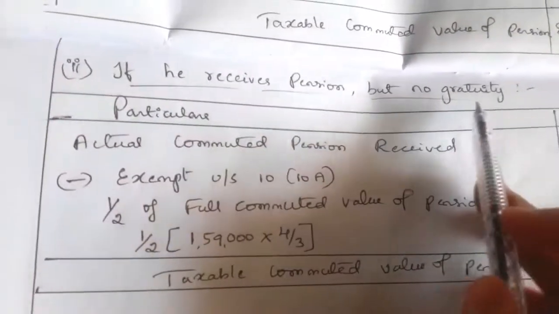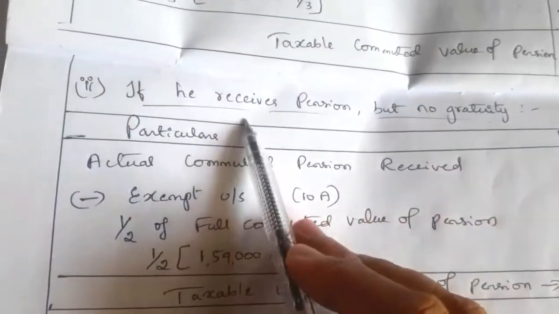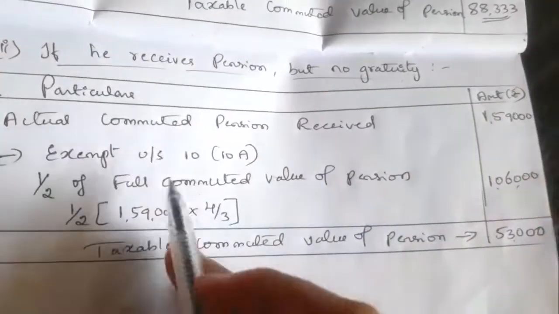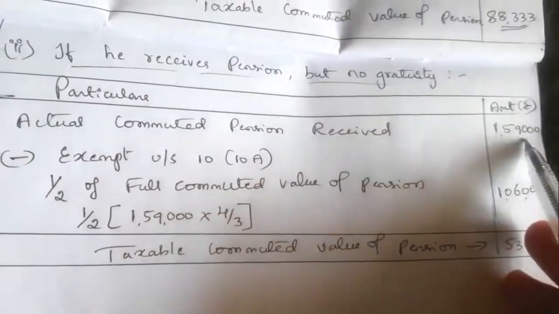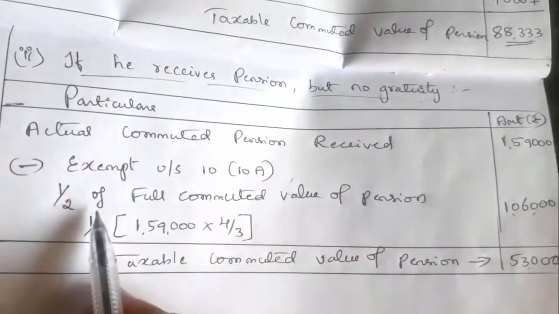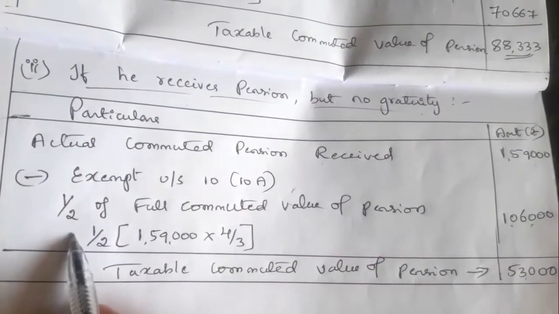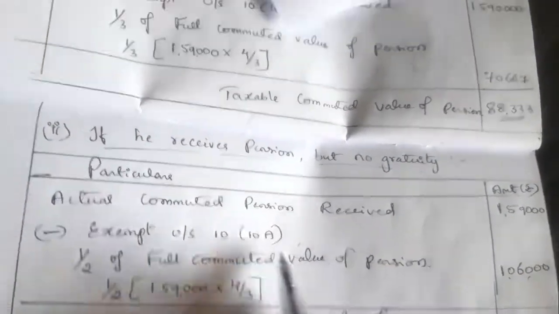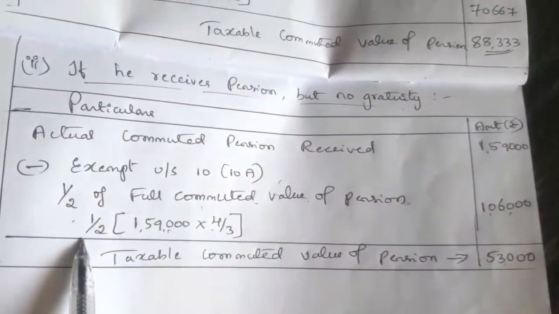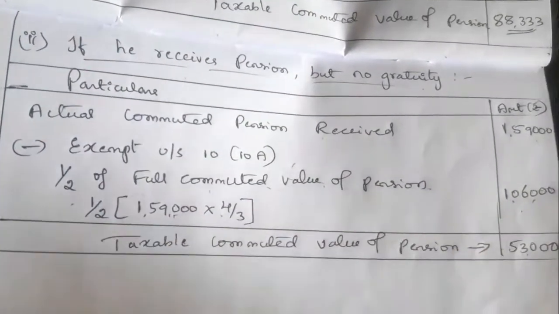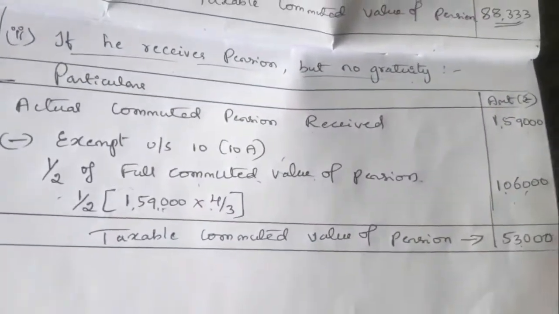Next, if he does not receive the gratuity and receives a pension, in that case, what is the taxable commuted pension? Actual commuted pension received is the same, 1,59,000. Exempt under section 10 subsection 10A, we have to take half, 1 by 2, of the full commuted value of pension. So this is the same 1,59,000 into 4 by 3. Half we have to take, that is nothing but 1,06,000. So the balance 53,000 is the taxable commuted value of pension.